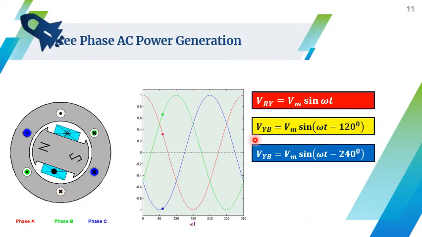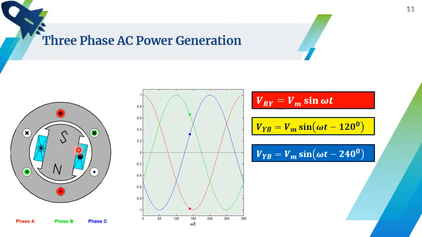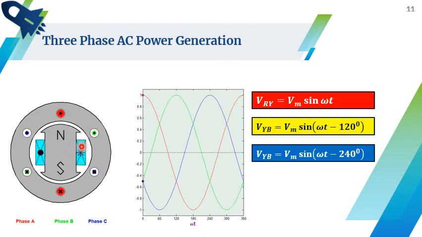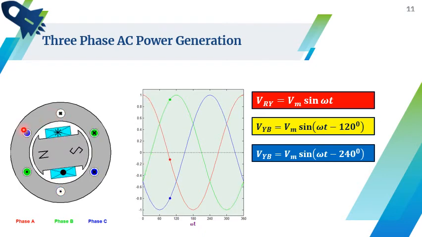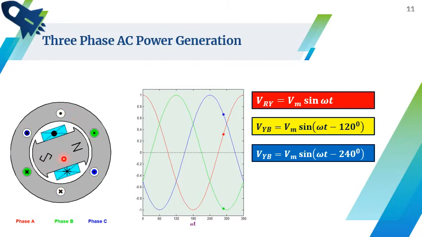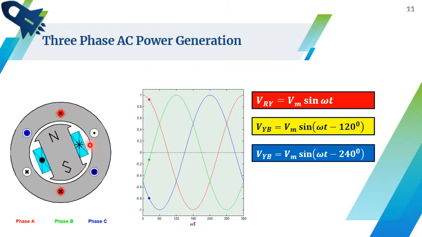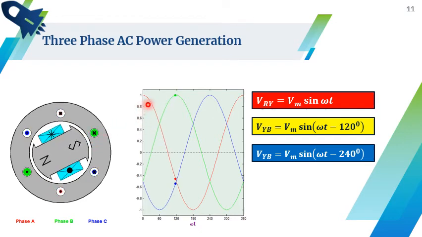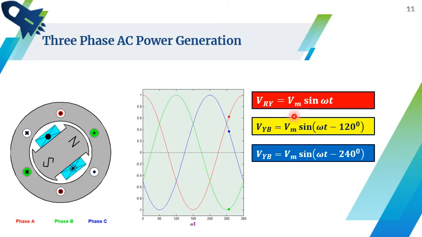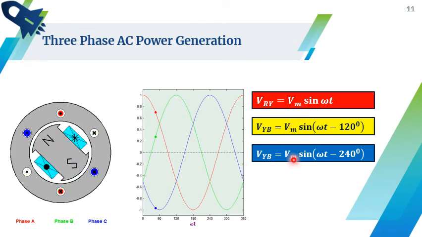This is how AC power generation is done. So as I said before, a permanent magnet or an electromagnet is being rotated, and when this magnetic field links with each coil, some voltage is induced like this. A three-phase voltage is induced, and this is how we represent the three voltages.